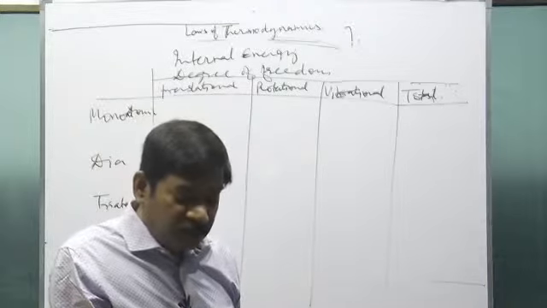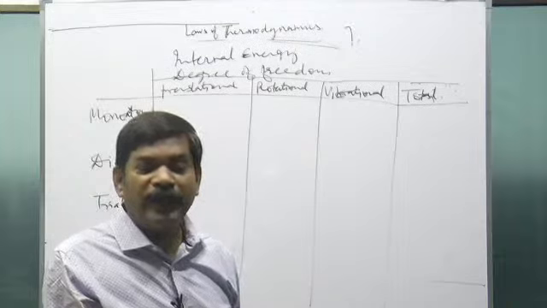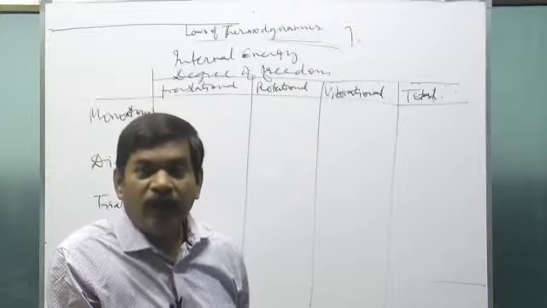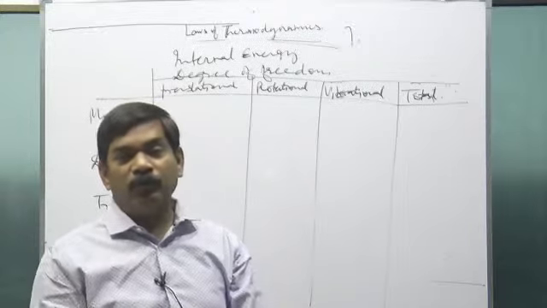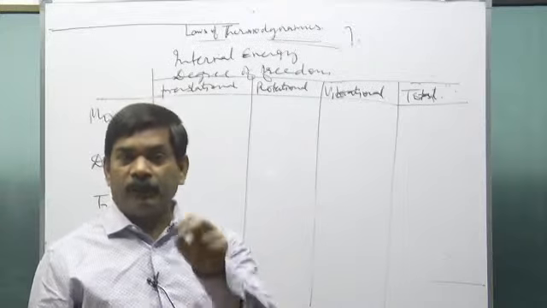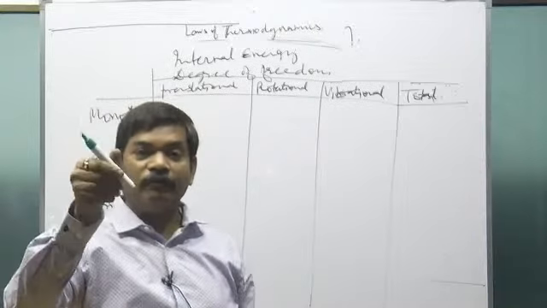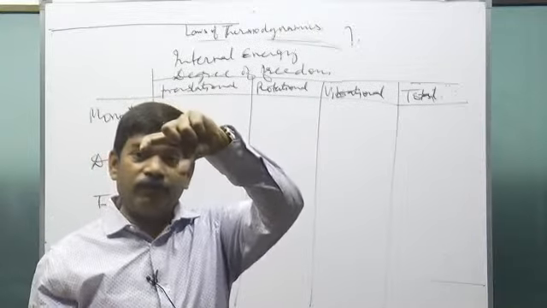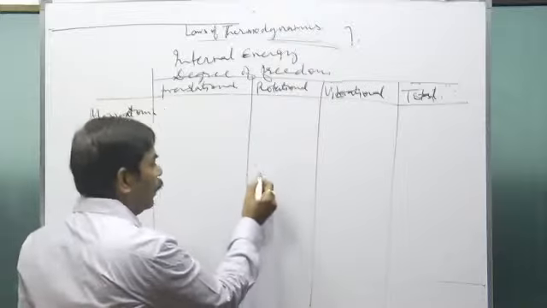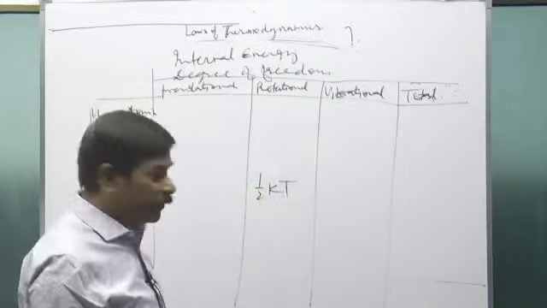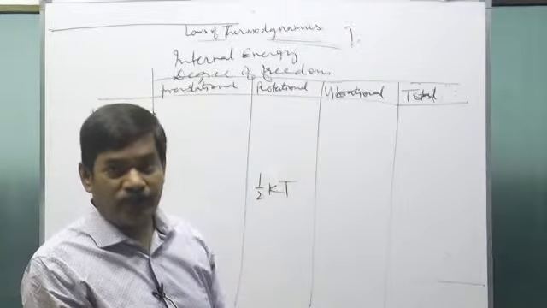But because it's all about a large number of particles, through Maxwell-Boltzmann statistics, for a gathering of a large number of molecules, we concluded that translation is 1 degree of freedom. If it can rotate, that is 1 degree of freedom. If it can vibrate, that is 1 degree of freedom. And we concluded that 1 degree of freedom contributes half kT energy. It doesn't depend on whether it is translational, rotational or vibrational.